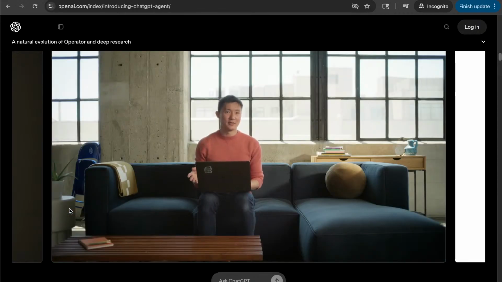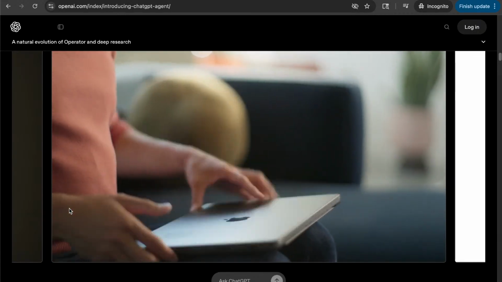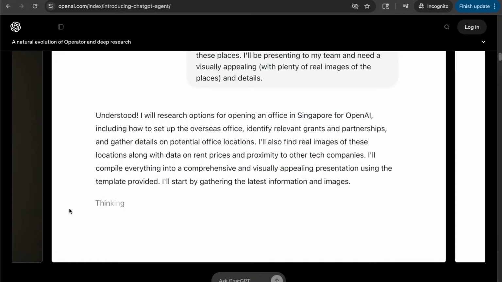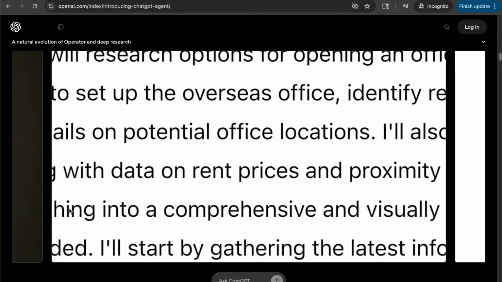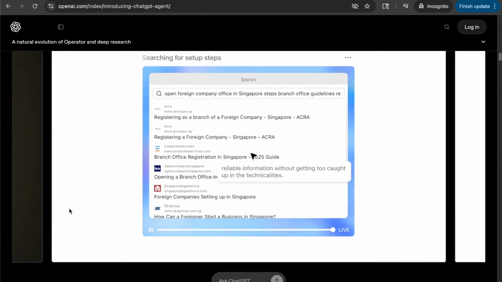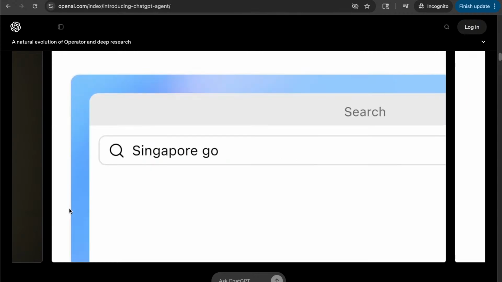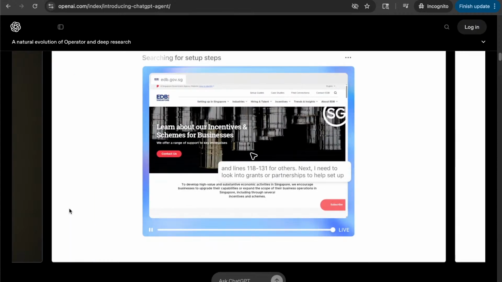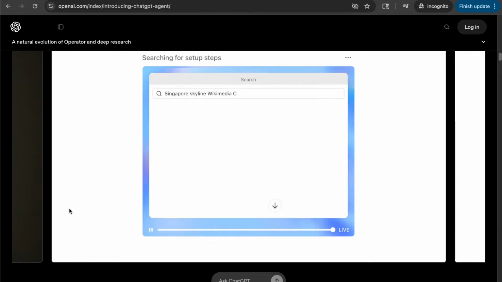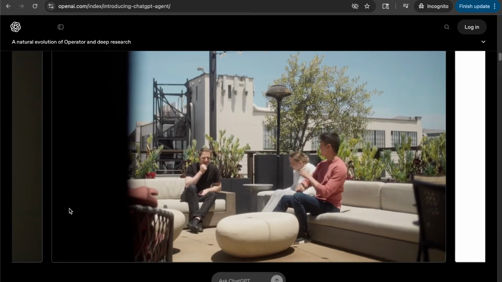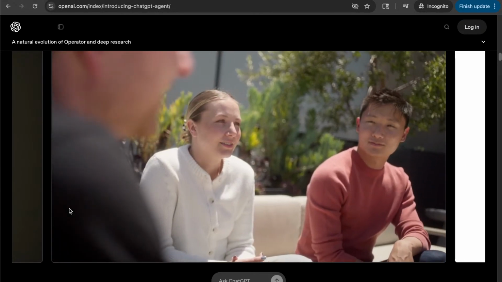It just works on its own. I can close my computer, walk out, and I can come back to it later and see what it created. So there's a search for details on good neighborhoods for tech companies. It's thinking about parsing this article to look at rental rates. It's looking for government grants for tech companies and looking for details from trusted websites. And you can also see it looking for relevant images of the neighborhood. And while it's working, I can just keep giving it new information for it to use.